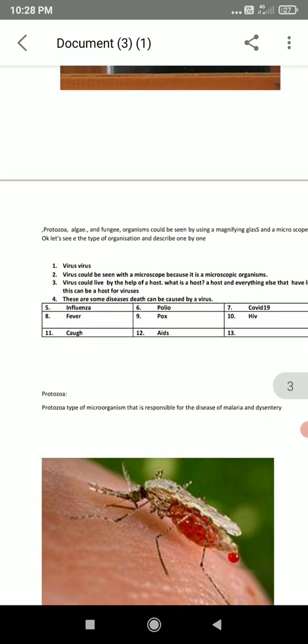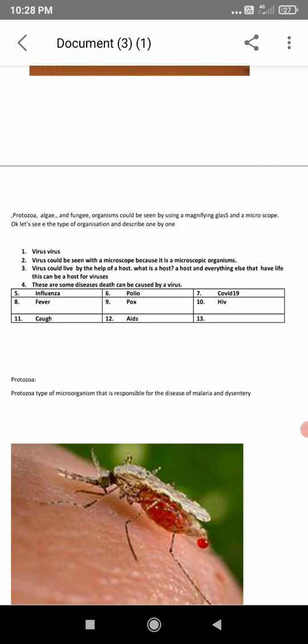Okay, virus could be seen with a microscope because it is a microscopic organism. Organisms which could be seen only by a microscope, we call microscopic organisms. Virus could live only with the help of a host. Okay, this is a question: what is a host? Anything that has life can be a host for a virus.